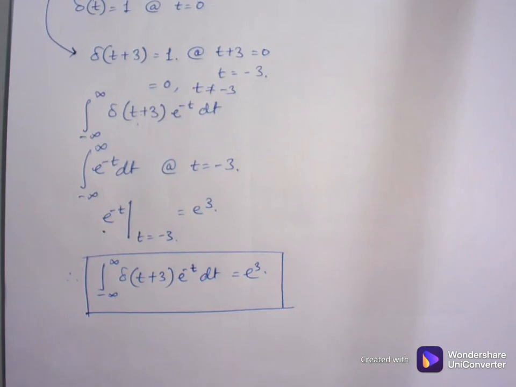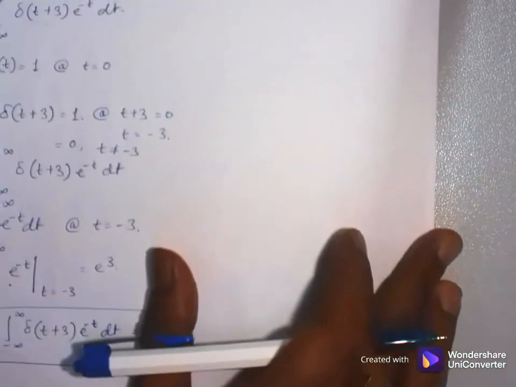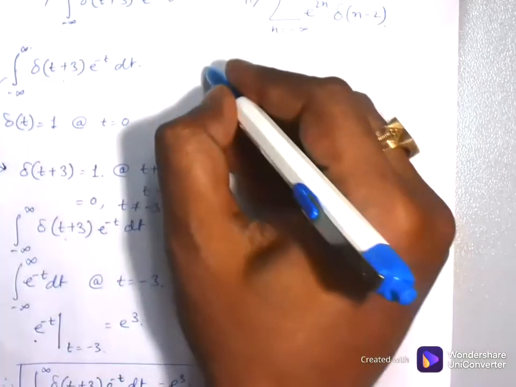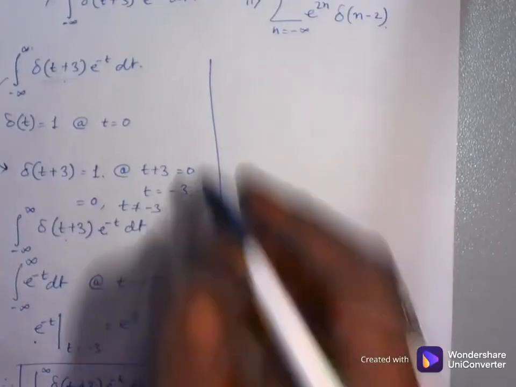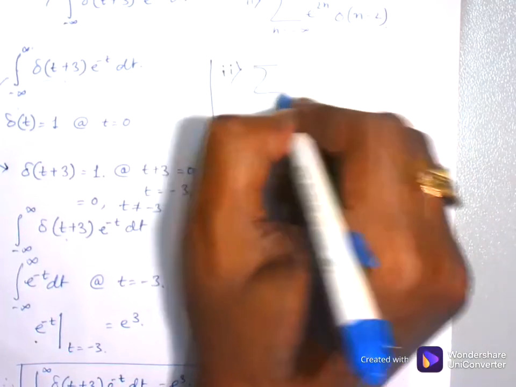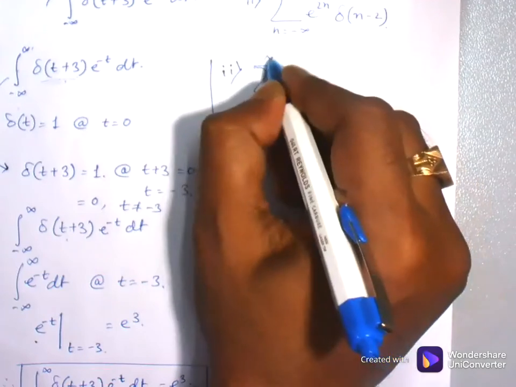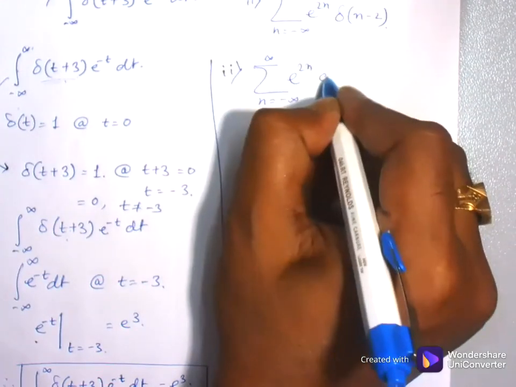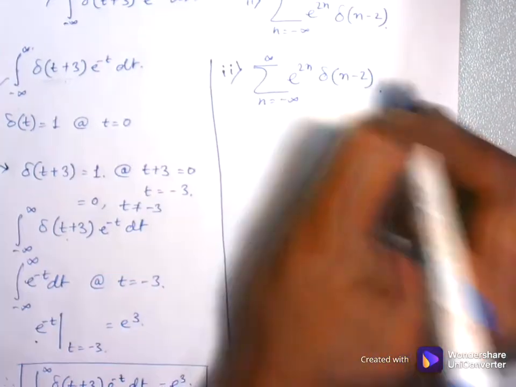So next one, I am considering the discrete time signal. In discrete time signal, same as your continuous time signal, my problem is the sum over n equal to minus infinity to plus infinity of e to the power 2n times delta of n minus 2.